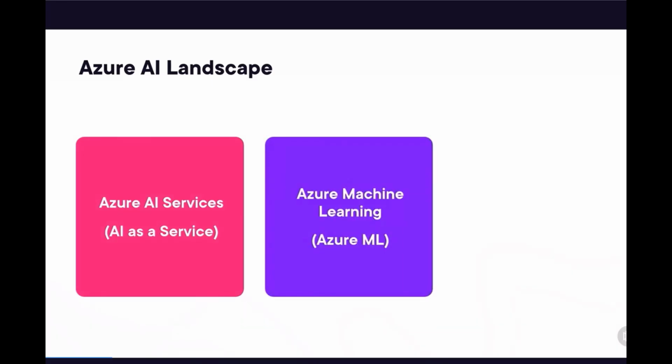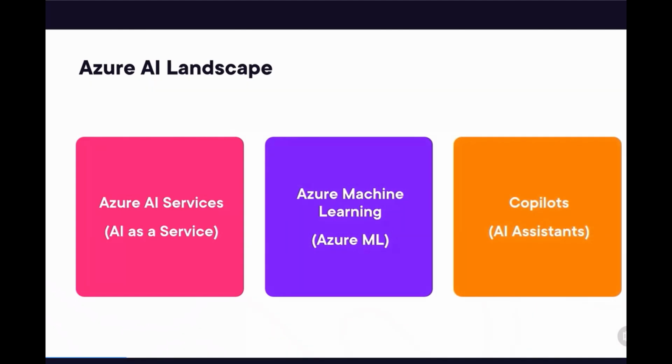There is also Azure Machine Learning, or Azure ML, a comprehensive machine learning platform for model training, deployment, and MLOps. In the end, there are also copilots, also called AI assistants, generative AI-powered assistants integrated into Microsoft ecosystem. Microsoft Copilot for Azure or embedded AI assistants in M365, like in Word or Excel, are some of the examples here.